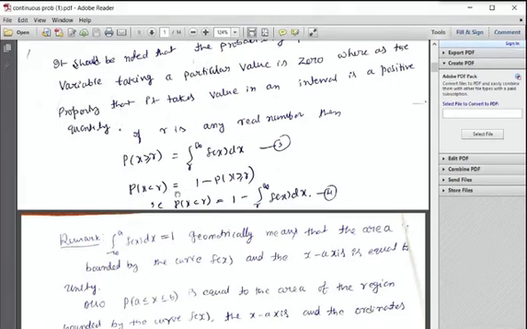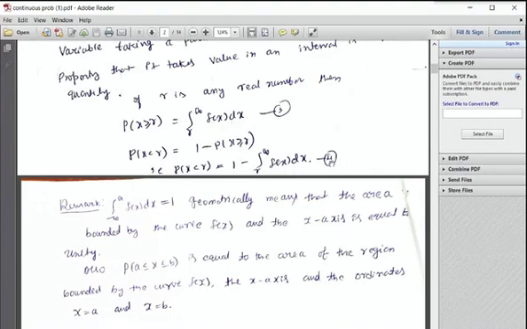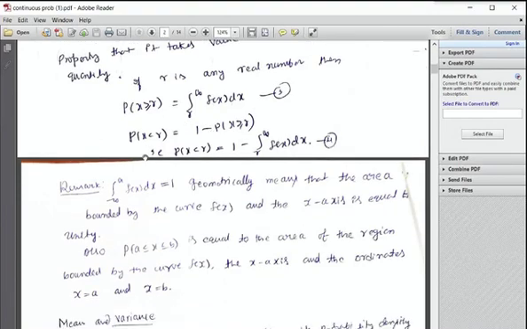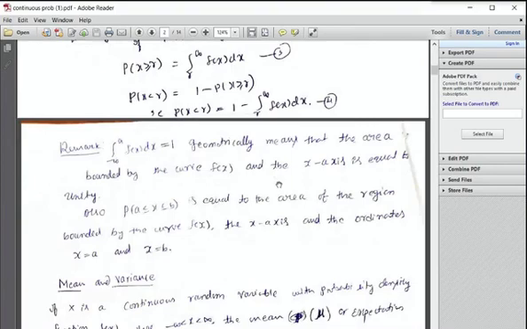Therefore, probability of x less than r means 1 minus probability of x greater than or equal to r. That is, probability of x less than r equals 1 minus the integral from r to infinity of f of x dx. Similarly, for x greater than or equal to 2, you can write it as 1 minus the integral from 2 to infinity of f of x dx. That is the formula. So what does it mean geometrically?